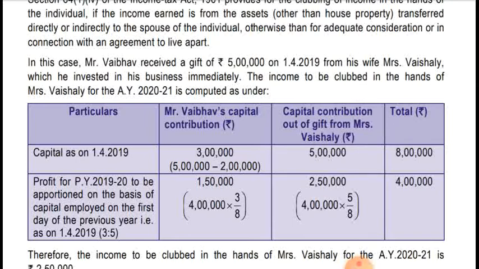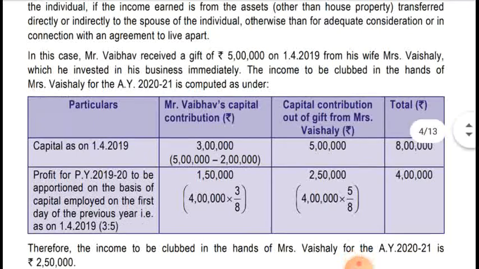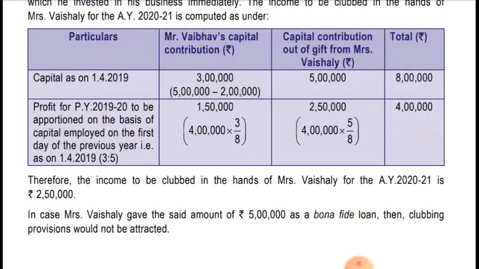So the amounts are 1,50,000 and 2,50,000 respectively, and the total is 4 lakh. Therefore, the income to be clubbed in the hands of Mrs. Vaishali for the assessment year 2021 is 2,50,000.